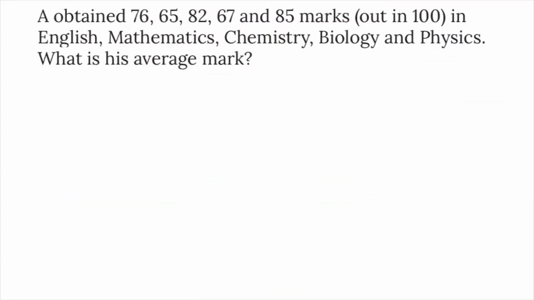A obtained 76, 65, 82, 67 and 85 marks in English, mathematics, chemistry, biology and physics. What is his average mark? Average is required. Average is equal to sum divided by number.